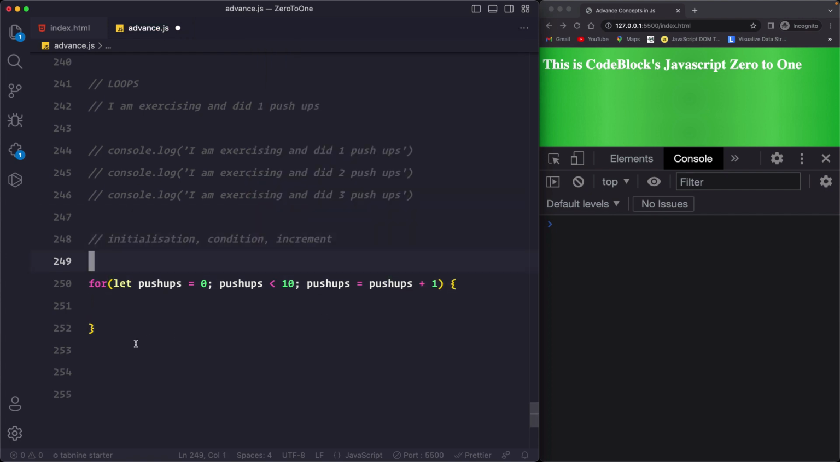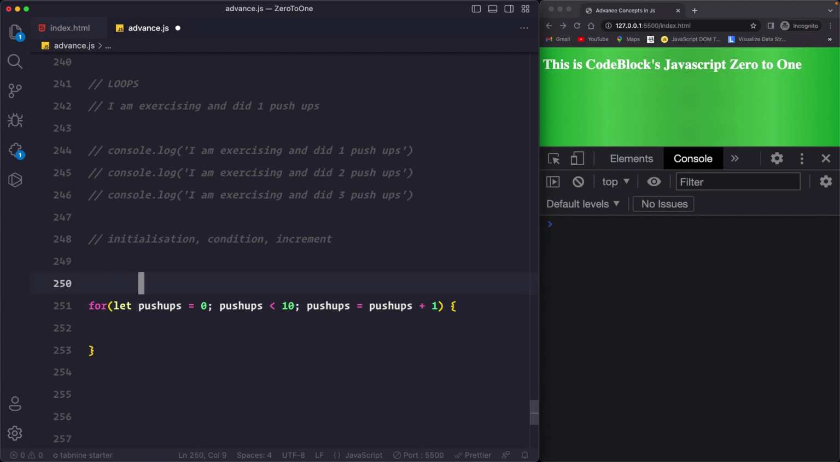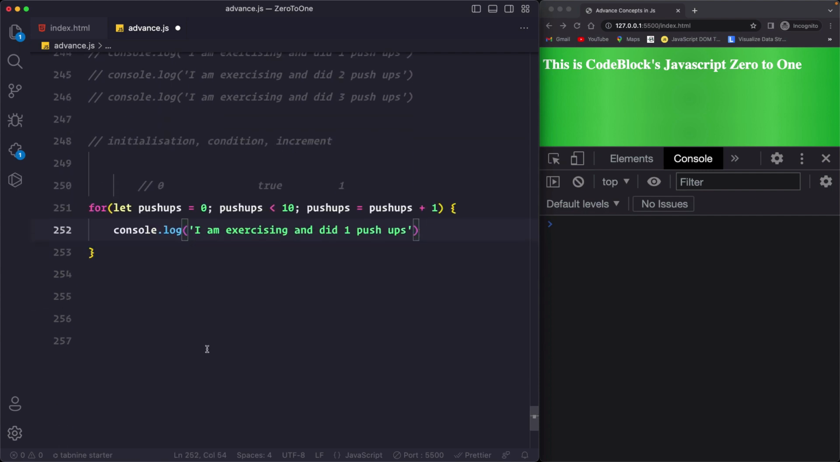Now let me explain what is happening. First, push-ups is 0, right? So after this it will be checked: hey, is push-ups less than 10? This will be true, push-ups is less than 10. So if push-ups is less than 10, just do this one: push-ups equals push-ups plus 1. So now 0 will become 1, and then whatever you do inside this, it will be printed. So let's just do the first one. Okay, there you go. If I save this, you see it says 10.